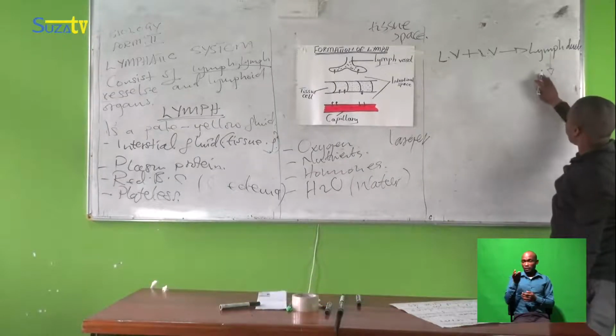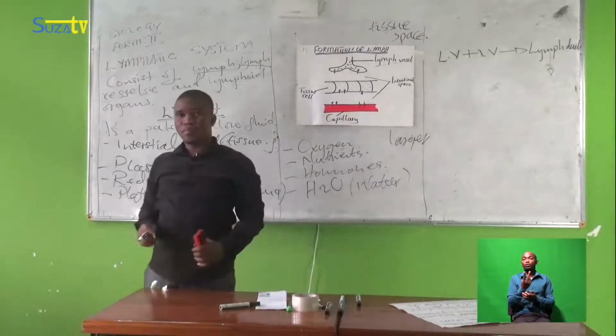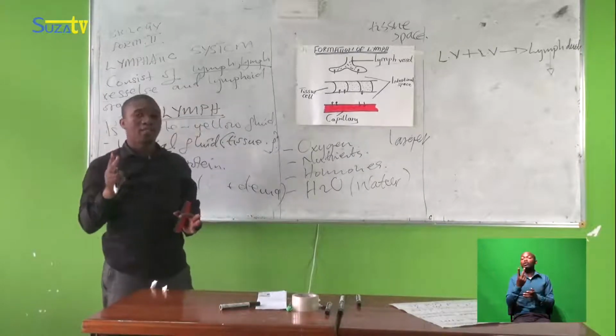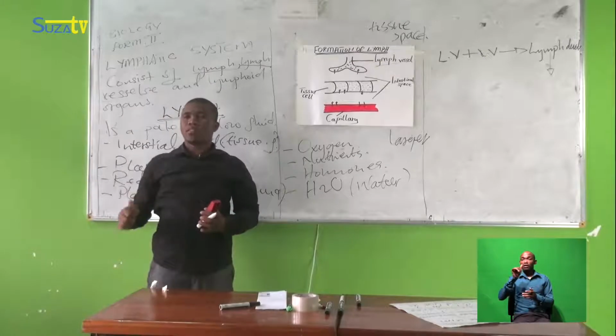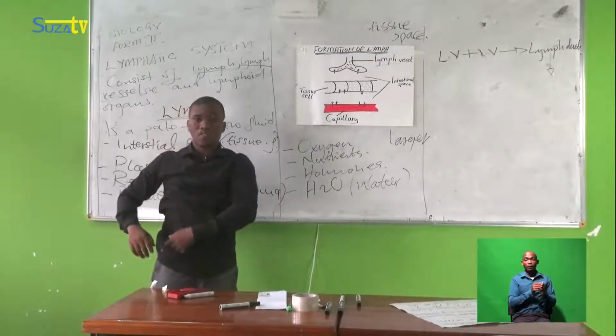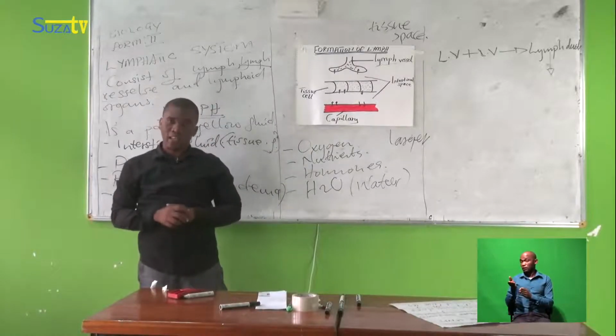You should know that we have two kinds of lymph ducts in our body. We have a right lymph duct, which is found at the right side, as well as a left lymph duct.